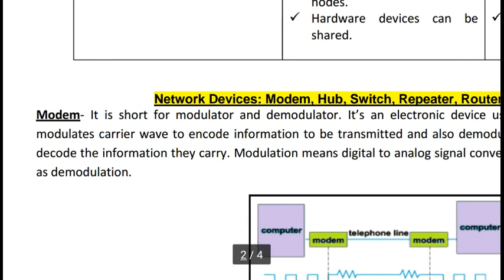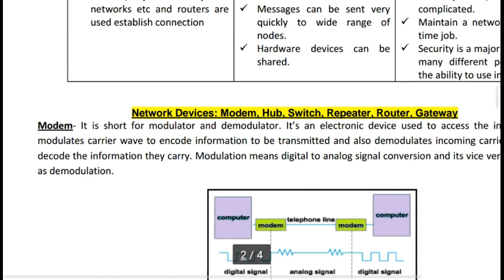We know very well that in the early stage of the internet, we used telephone lines. In telephone lines, analog signal is working, and our computer understands digital signal. So we need a device which is responsible for converting analog signal into digital signal, and again digital signal to analog signal. For this purpose we use a modem. Modem means MO for modulation, DEM for demodulation. So it is short for modulator and demodulator.